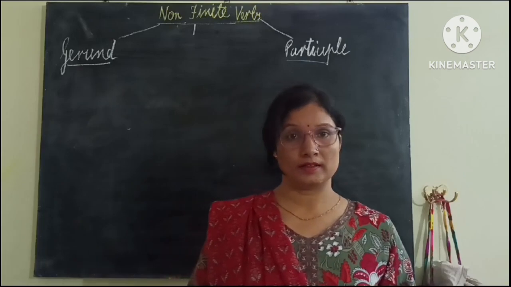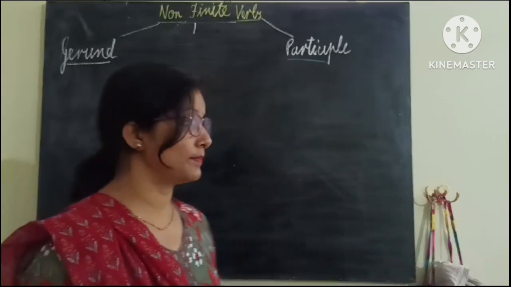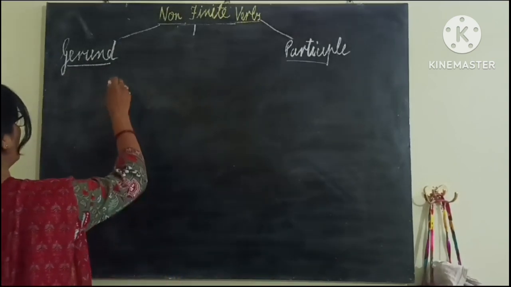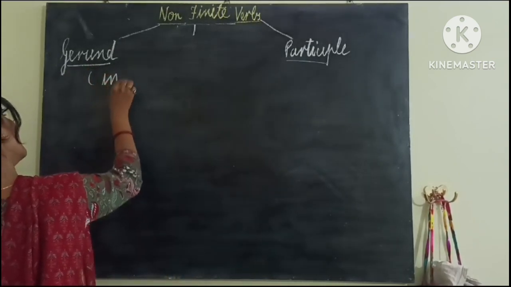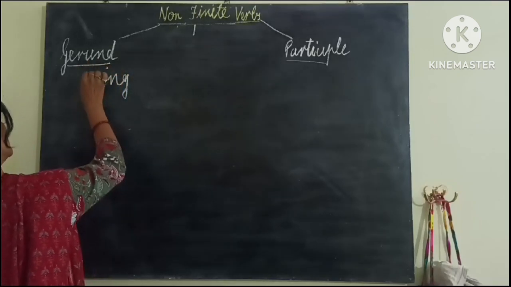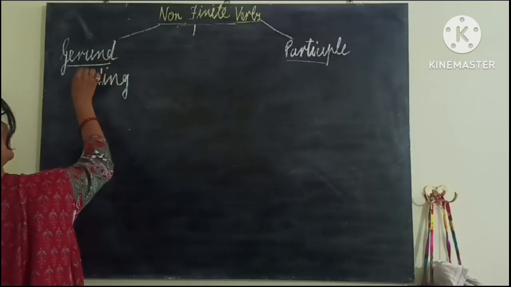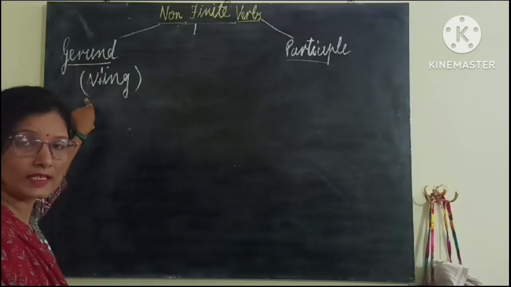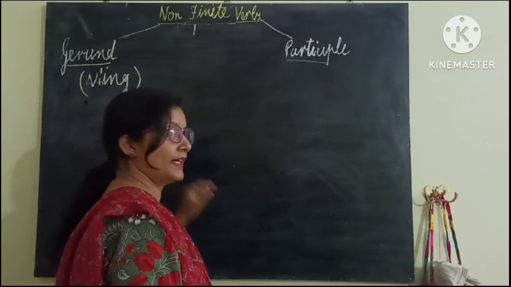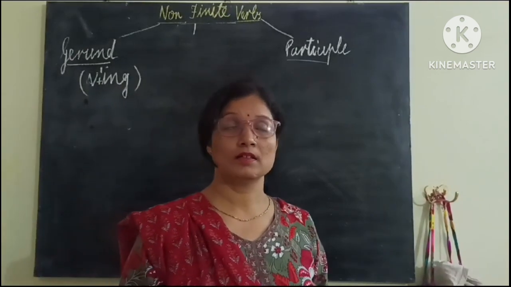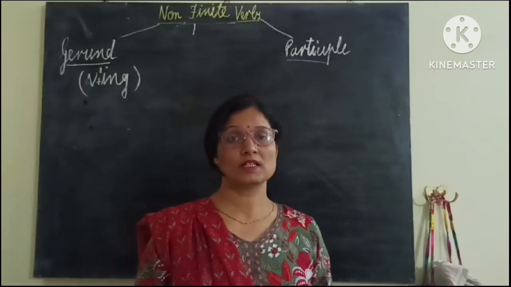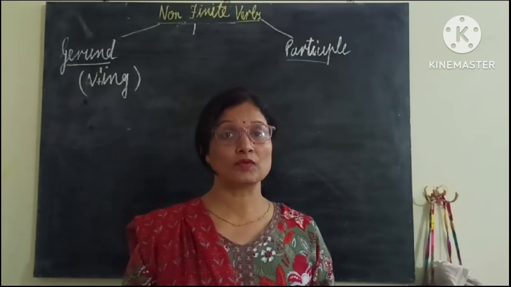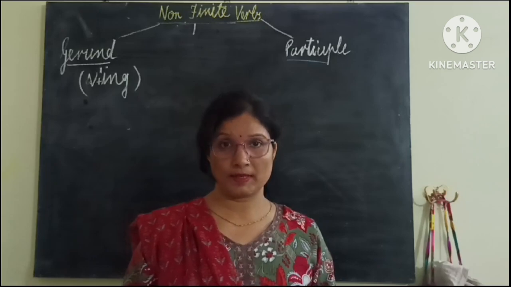Okay, so gerund and participle. Gerund and participle both are the ing form of the verb, V1 plus ing. The ing form of the verb means, if I say teaching, reading, writing, learning, swimming, cooking, these all words are ending with ing. So these are the ing form of the verb, but without helping verb.